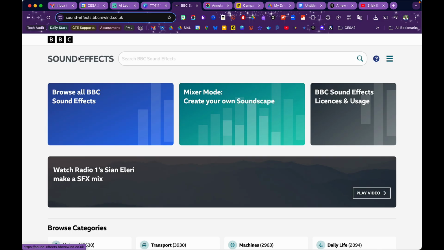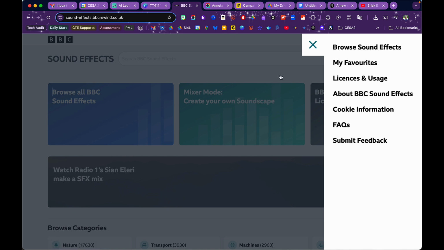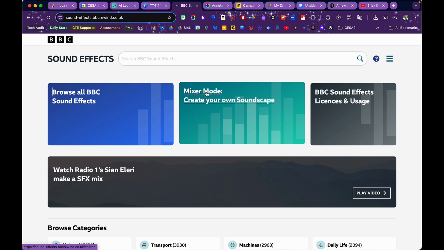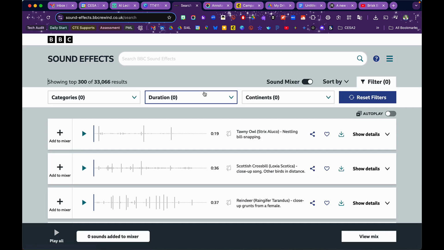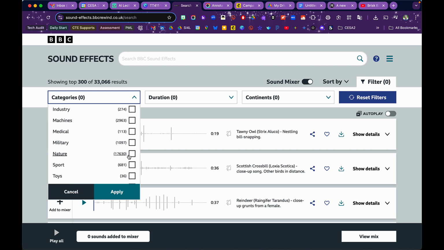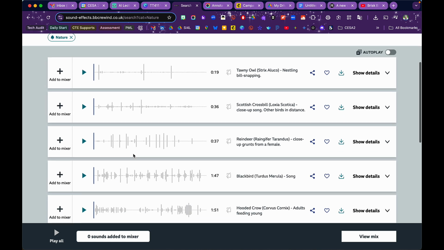I'm Frank Devereaux, and today we're going to talk about BBC Rewind's sound effects page, and I love that it requires no login. I can just look at their sound effects and download them instantly, and I can also go to the mixer mode, so I can come here and click on this, and I can maybe go down to nature and click on see all the clips there and apply that category.